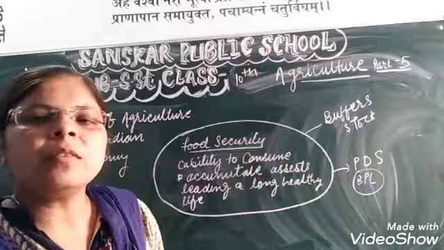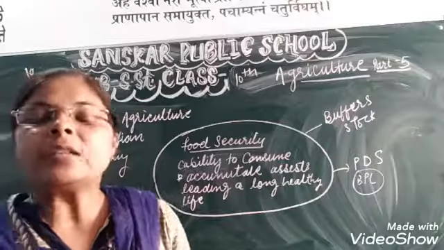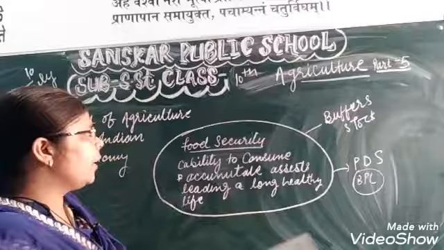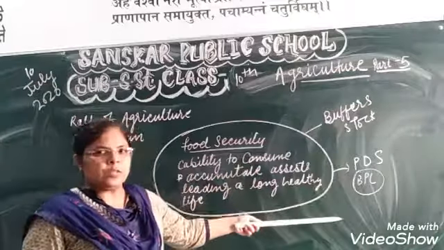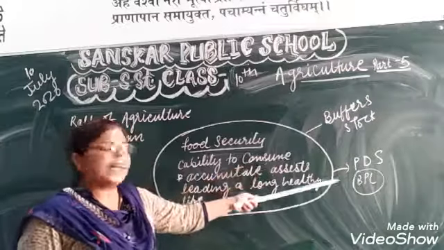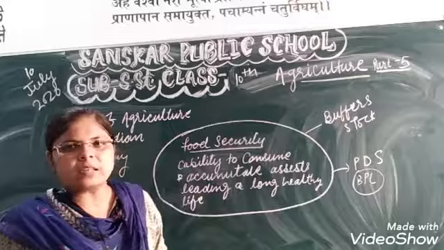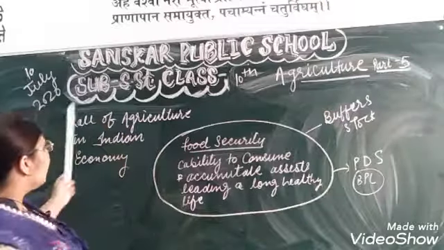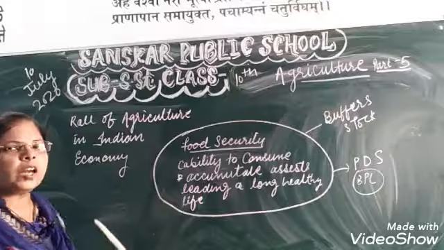In this class, we will discuss the next topic of the chapter on agriculture. That is food security and the types of food security: buffer stock, PDS, BPL, and a lot of other things. We are also going to learn in this topic about the role of agriculture in the Indian economy.